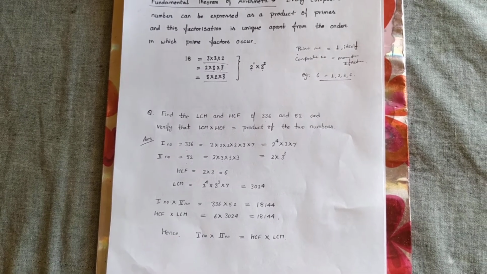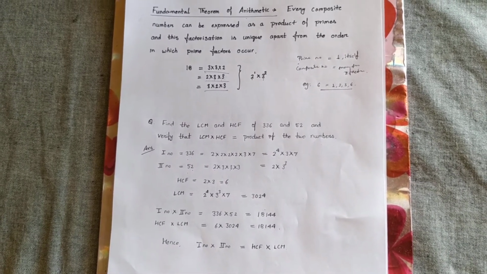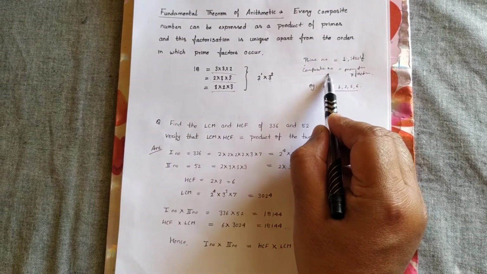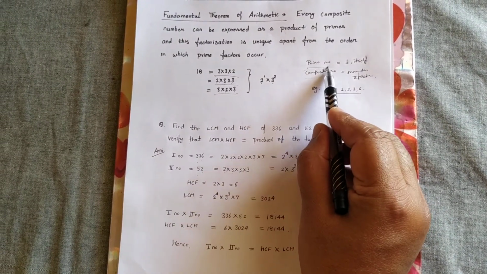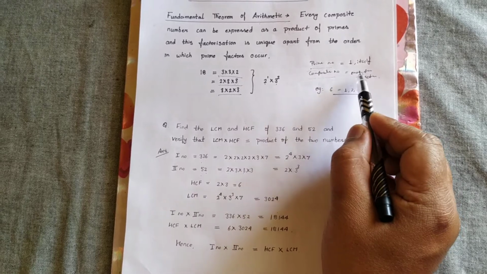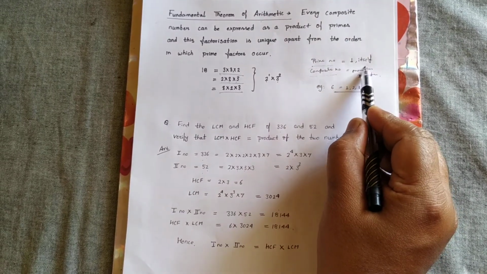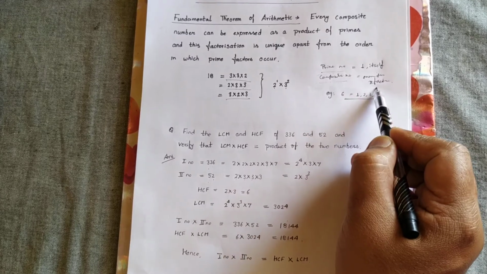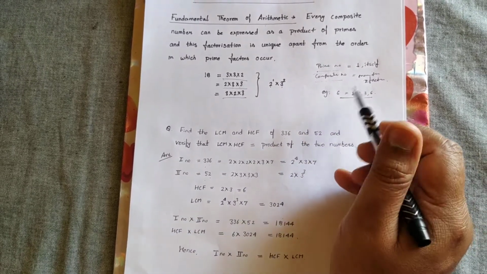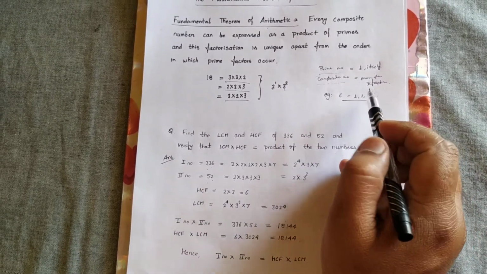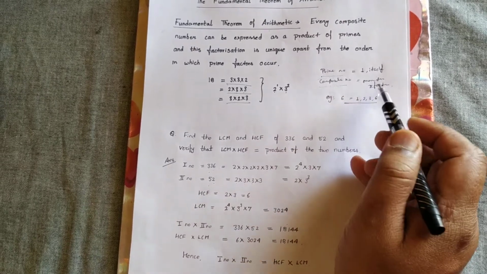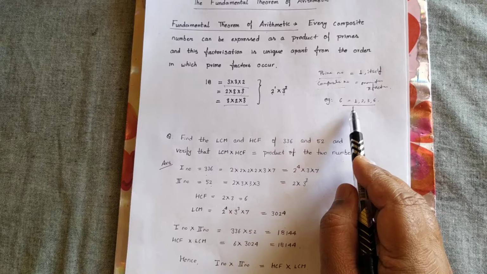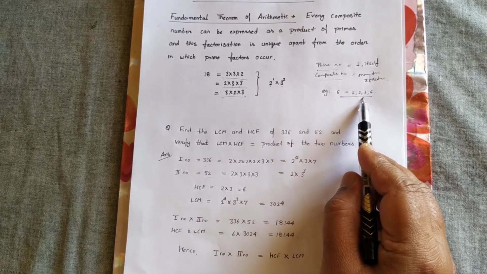Now, before discussing this theorem, let's recall prime number and composite number. A prime number is a number which has two factors, 1 and the number itself, and a composite number is a number which has more than two factors. For example, 2 is a prime number because it is divisible by 1 and itself only, and 6 is a composite number because its factors are 1, 2, 3 and 6.